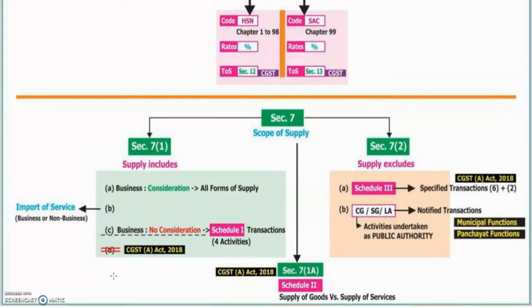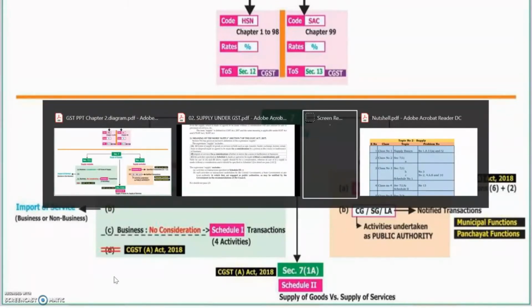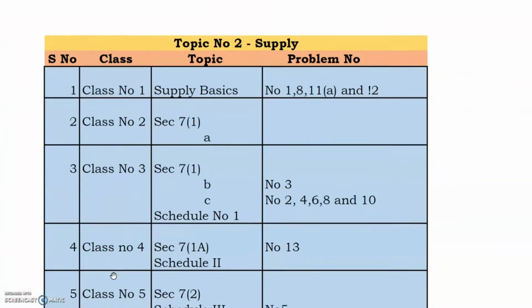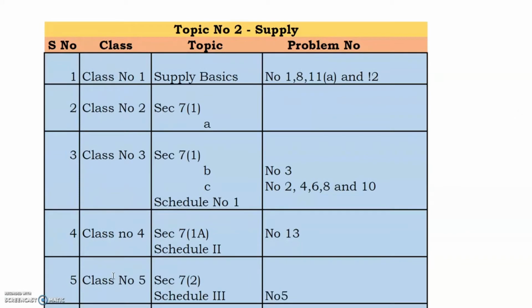And 7(1) small a is different from 7(1) capital A. See, there's a little bit of confusion over here. In clause number 2, 7(1) small a. In clause number 4, 7(1) capital A. 7(1) capital A is explained in Schedule 2. See, this is about a basic idea.